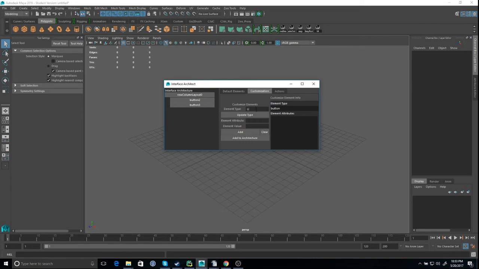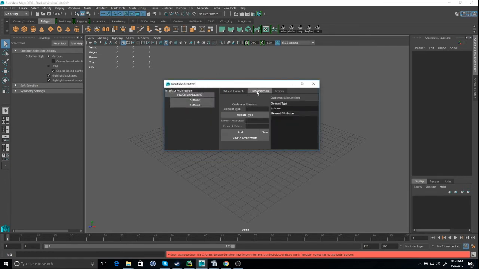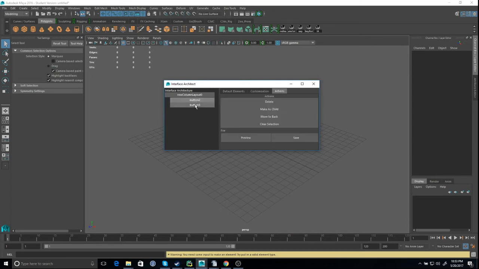All right, let's try a wrong one. So say button tune. I misspelled it. Update. And then add it, it will still be added into the architecture, but if you preview it, it gives an error saying that it's not right. So delete that and preview again. There we go. And of course, if you're just being silly and try to add nothing here, it will give you a warning saying that you need to have a valid element type. Just keep that in mind and you can keep going.